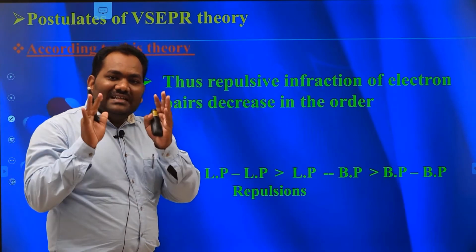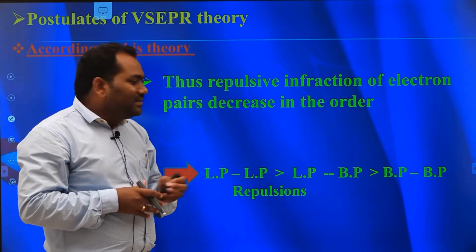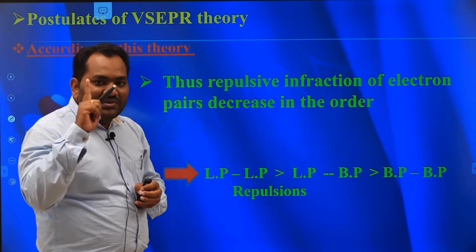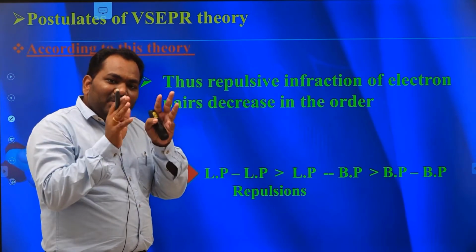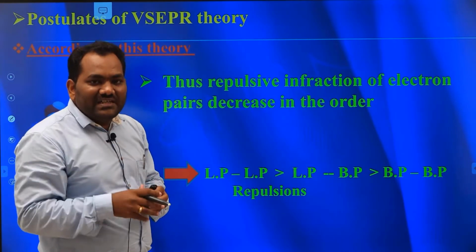There is less repulsion between bond pairs, but lone pairs are controlled by only one nucleus. That is why lone pairs occupy more space around the central atom.